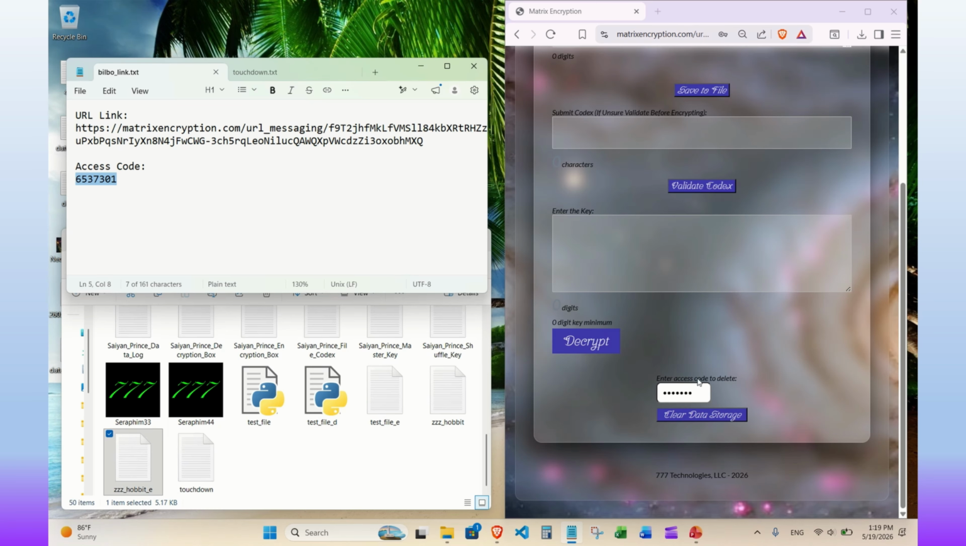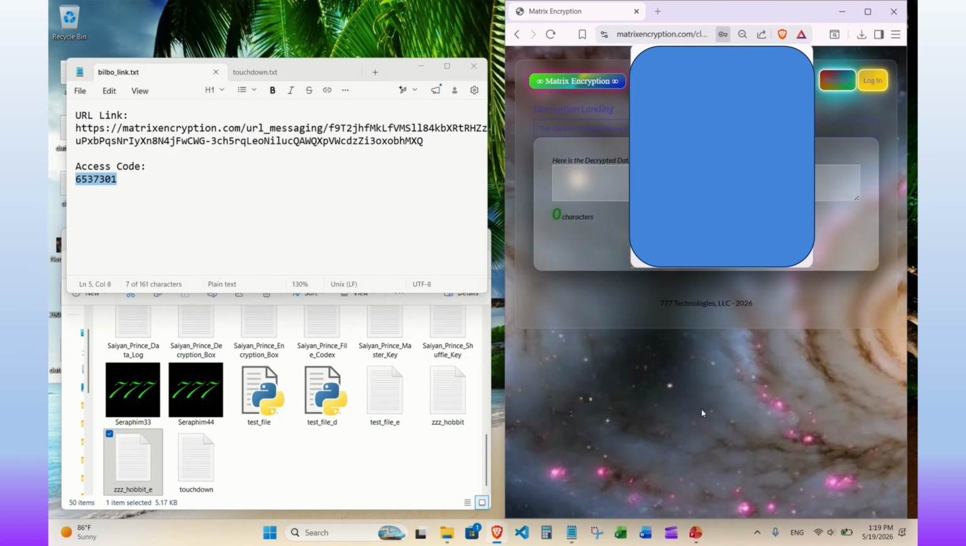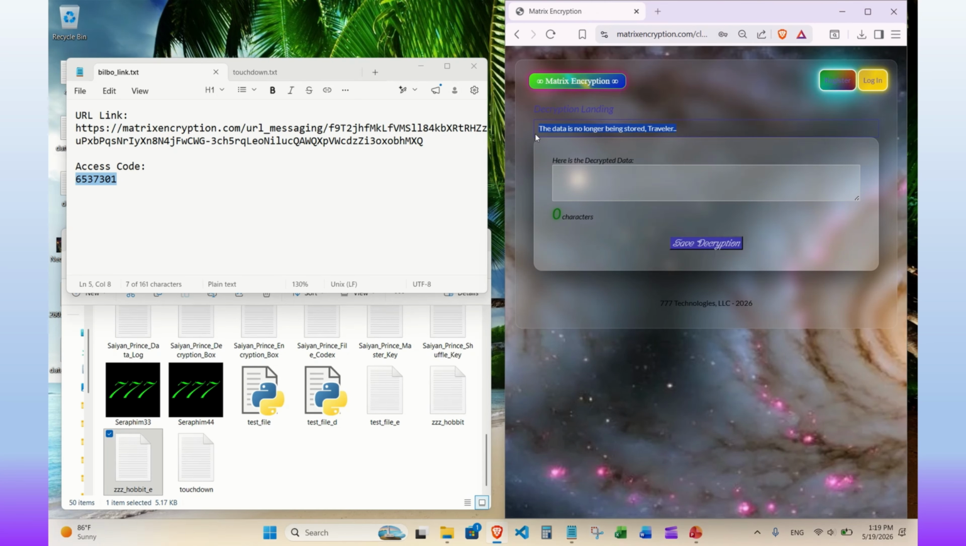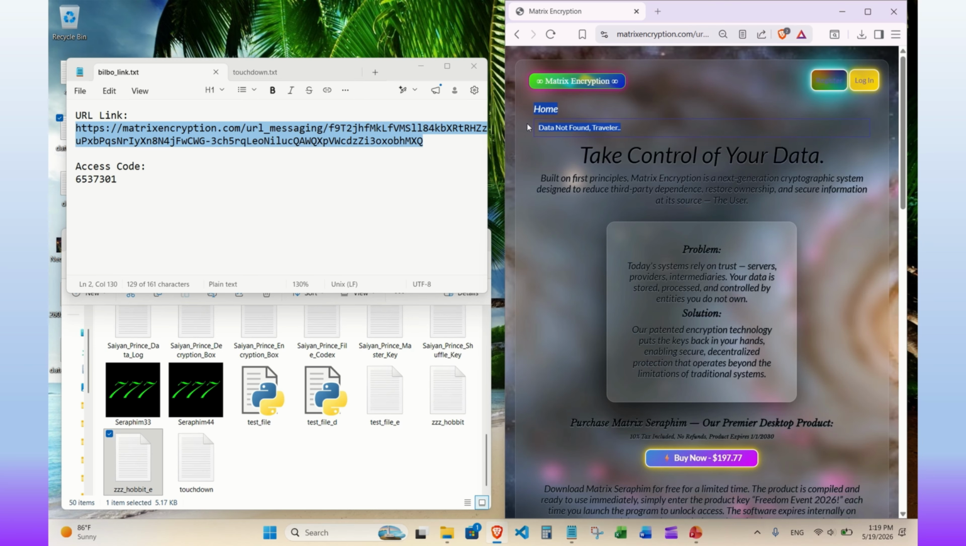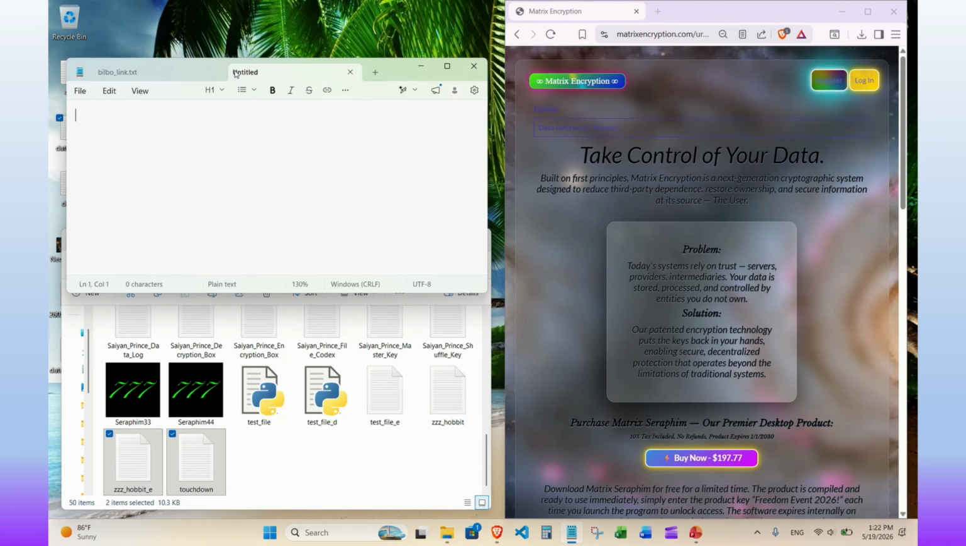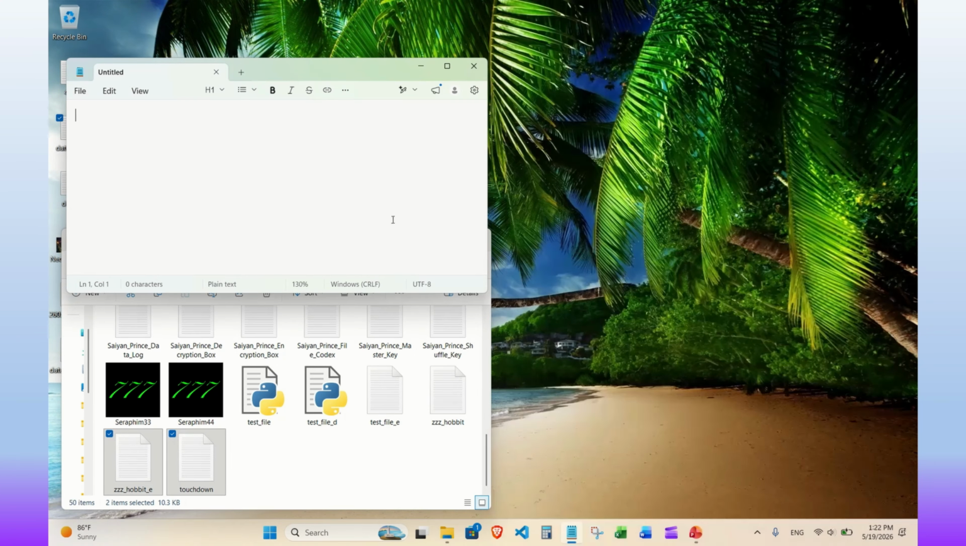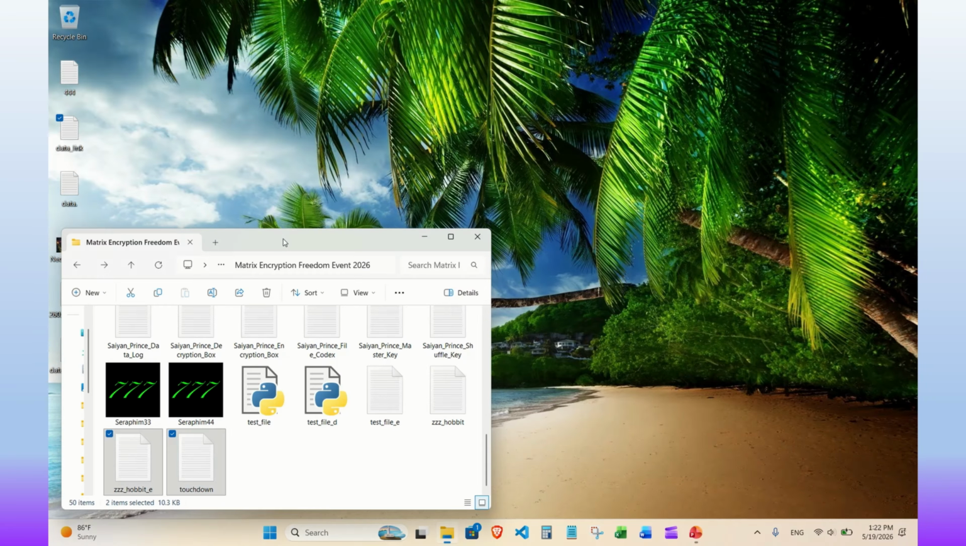After saving locally, we use the access code again to delete the encrypted data and the URL link from the server. We get a message informing us that the data is no longer being stored. If we take the URL link again and try to follow it, we get data not found, indicating that this URL is no longer valid. At last, we're ready to decrypt the data as the recipient and find out what it is.